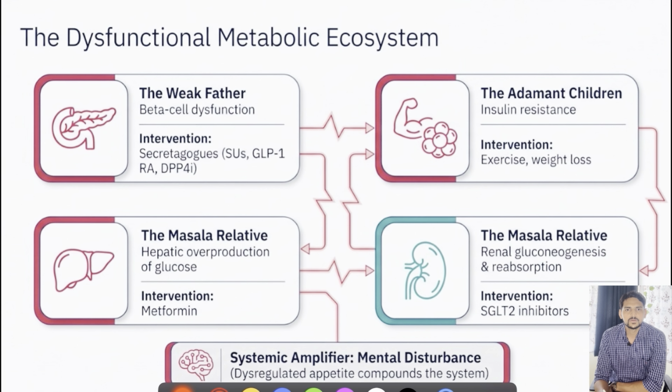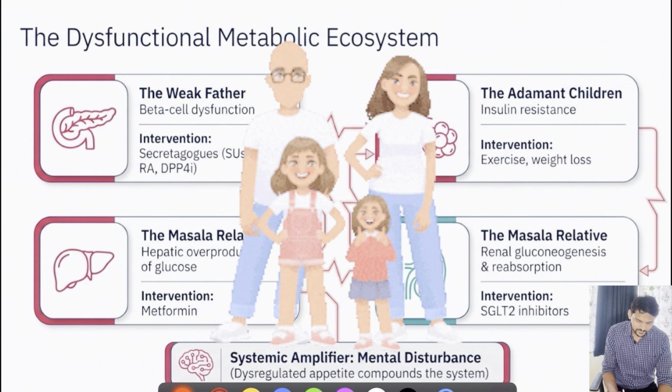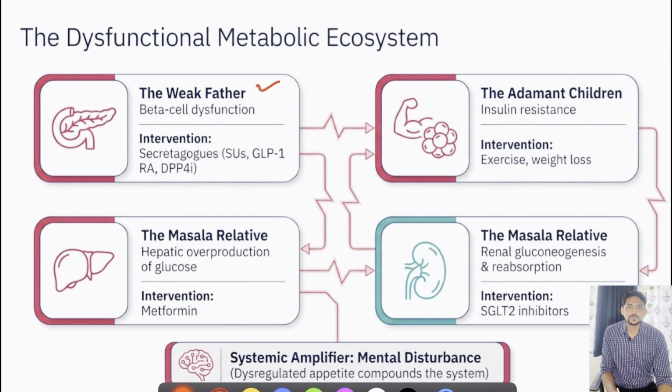So the first thing I want to begin is regarding the pathophysiology in diabetes. You might feel we have started with the updates and now I am going back to pathophysiology, but it is very helpful if you understand the mechanisms involved in the pathology of diabetes. So for this I will give an analogy of a family where there is a weak father who is not able to put up his opinions in the family. So that weak father is nothing but dysfunctional beta cells which are not able to produce insulin.